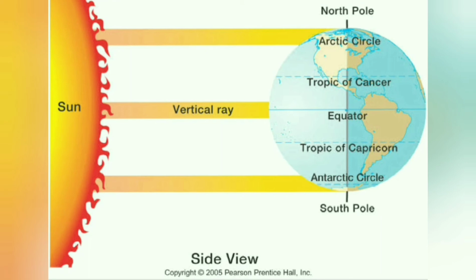And as the earth rotates and revolves around the sun, the position of the earth changes, and as we move away from the equator, the earth curves and it gets cooler. Okay, and the southern and northern poles always get slant rays of the sun. You can see the North Pole and South Pole here. These always get slant rays of the sun, and the equator, that is the middle part, receives direct rays of the sun all the time.